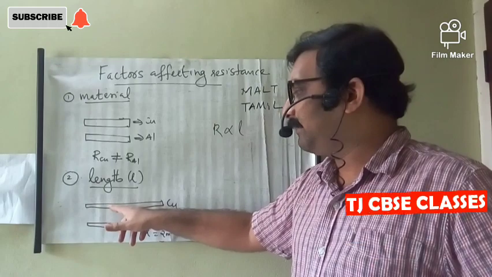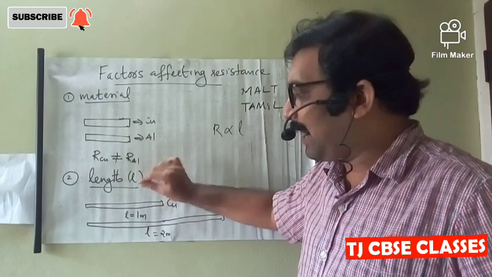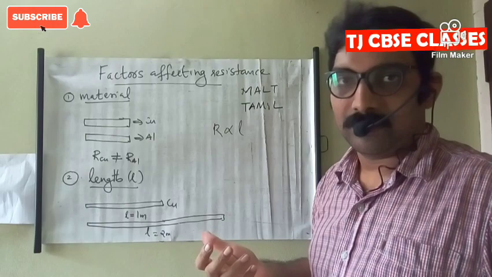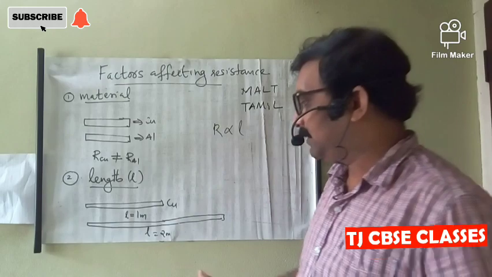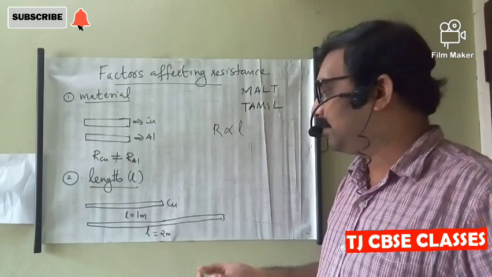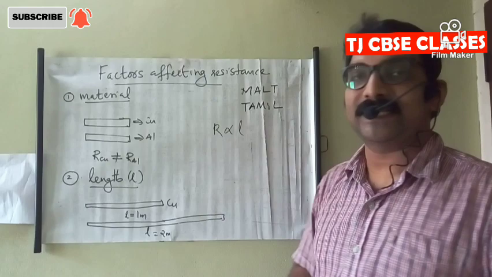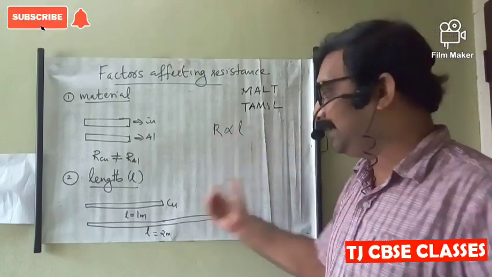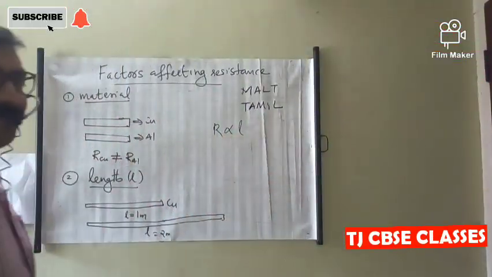When electrons flow through this copper wire, collisions take place with the ions or atoms. That resists the flow of electrons. When length increases, the rate of collision also increases, and when the rate of collision increases, the resistance also increases. That means the resistance of the conductor is directly proportional to length. This is the second factor.